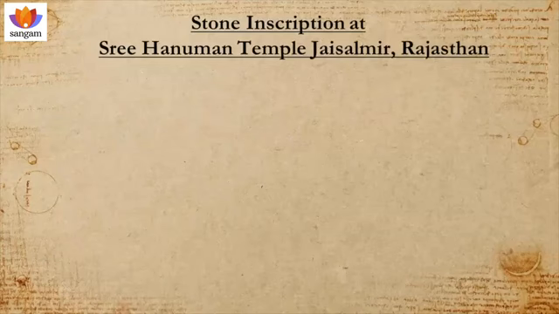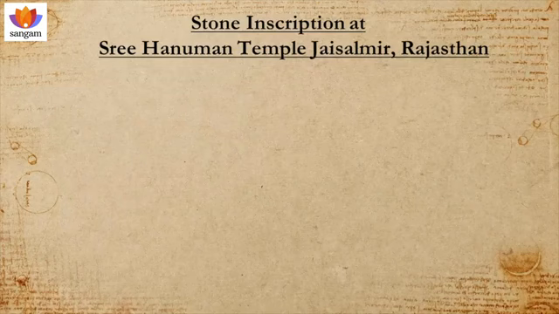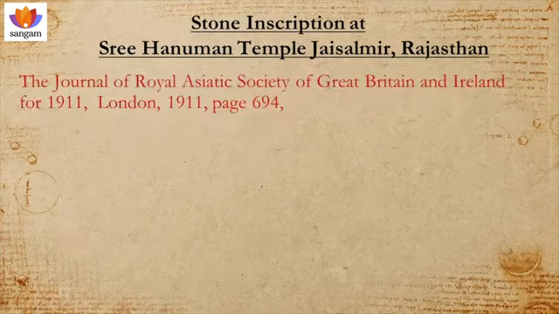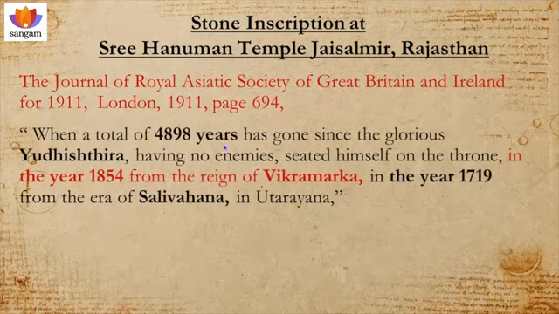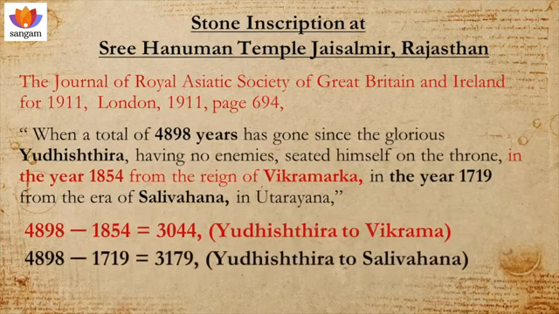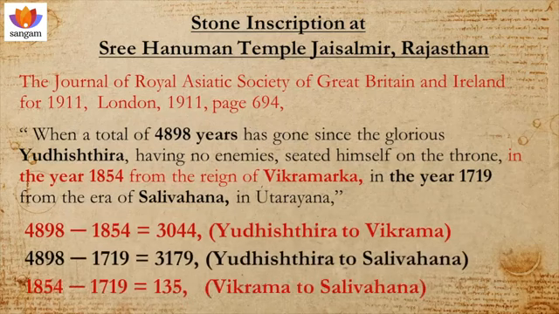There was an inscription at the Sri Hanuman Temple in Jaisalmer in Rajasthan. It was published in the Journal of the Royal Asiatic Society of Great Britain and Ireland in the year 1911. It mentioned that when a total of 4,890 years of Yudhishthira had gone, the year of Vikrama is 1854 and the year of Salivahana is 1719. So this shows that Yudhishthira lived around 3101 BCE. So there is inscription evidence also for that.